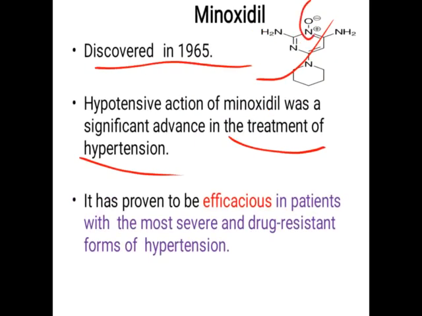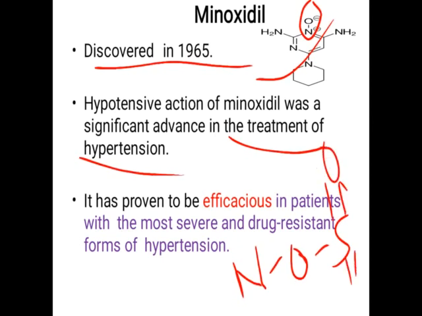So here you are getting the N-O. I will just draw this N-O remaining as it is, and here the sulfate formation takes place, that is, double bond O, double bond O, and here comes OH. On this oxygen there is binding of the HSO3, that is the sulfate group, which is the active form of the drug minoxidil.